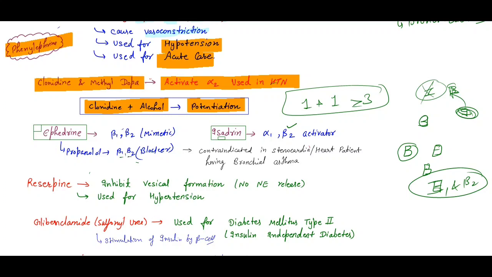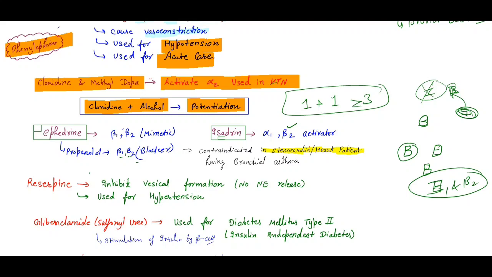So it is the antagonist of isoprenaline, or they have the opposite effect to each other. Like isoprenaline activates, propranolol tries to block beta 1 and beta 2. So suppose a patient with stenocardia or heart disease comes to you for a checkup, and the patient didn't tell you that he has bronchial asthma.